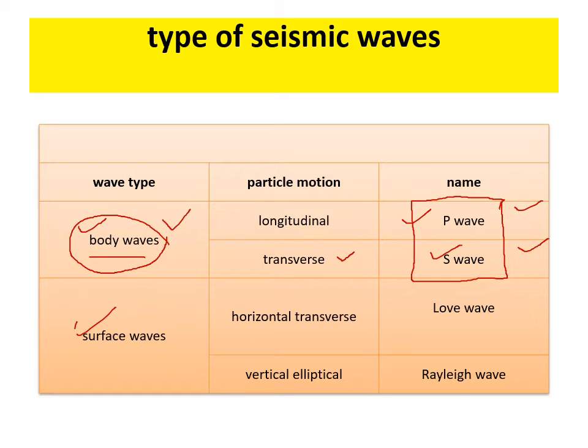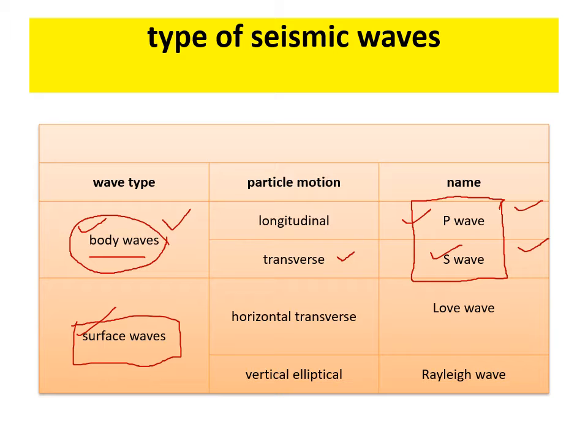And now come to the point of surface waves. What is a surface wave? Surface waves can only travel on the interface. What is an interface? Like between the Earth's surface and the atmosphere. Rather, it moves through the surface, that is the lithosphere, that is the uppermost part, that is the surface. Surface waves travel on the interface, like between the Earth's surface and the atmosphere.